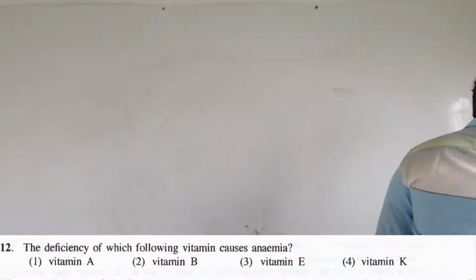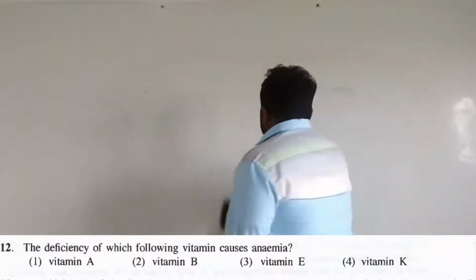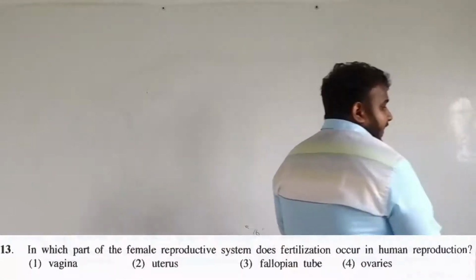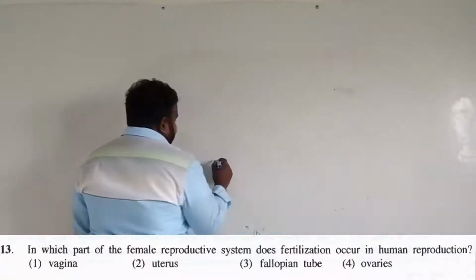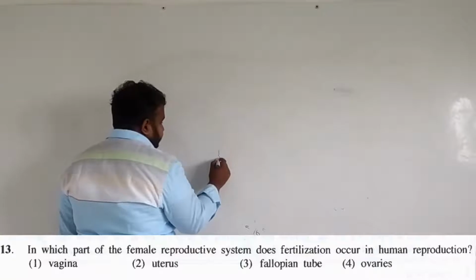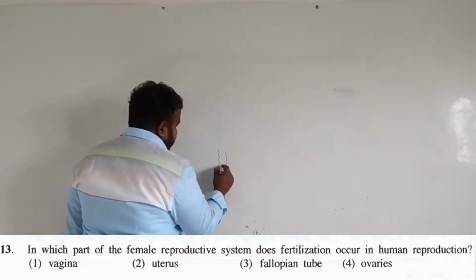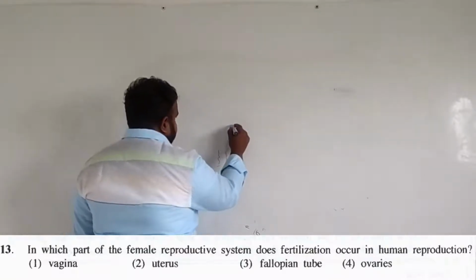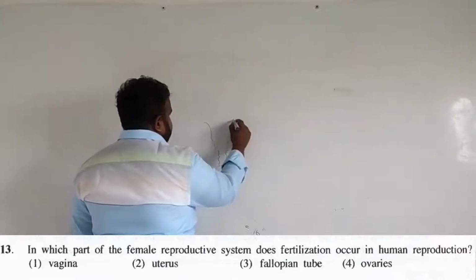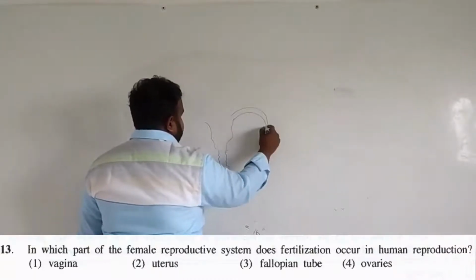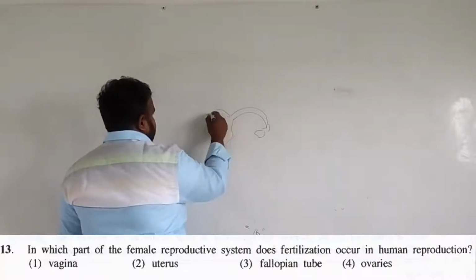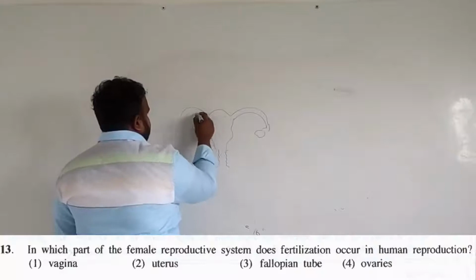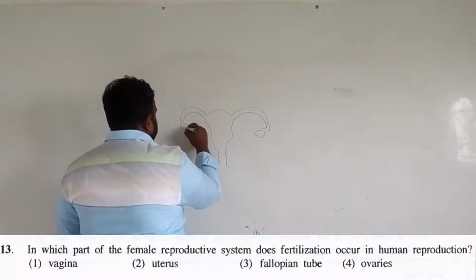The next question they ask is from the reproduction part. They ask where exactly fertilization happens. We have studied the female reproductive system: the uterus, and here the fallopian tube, where the ovum is going to be.